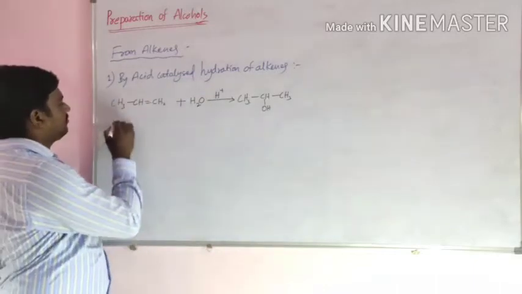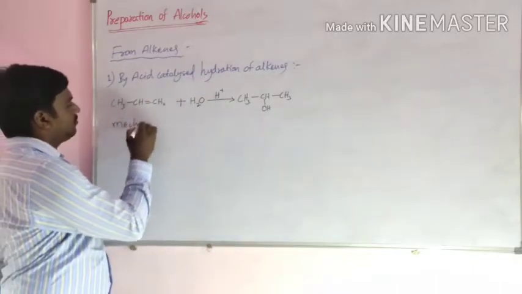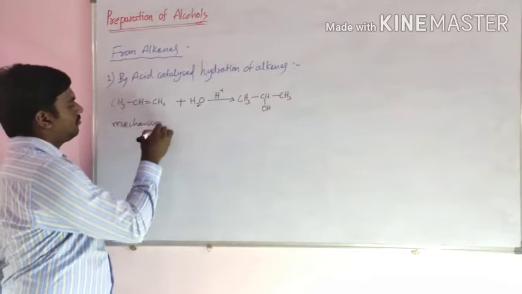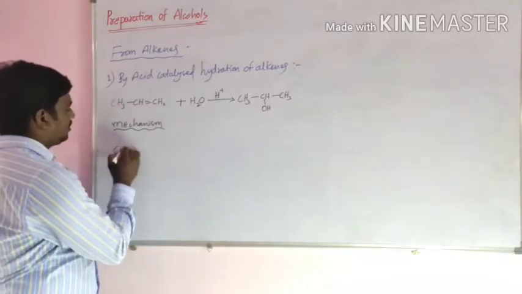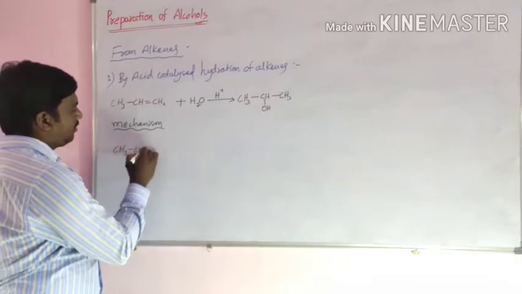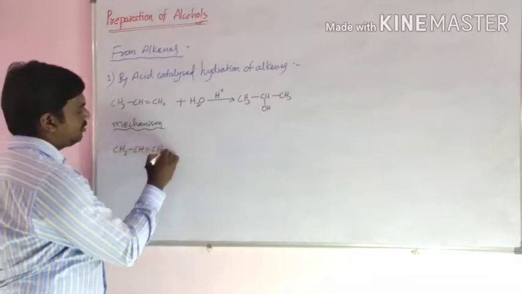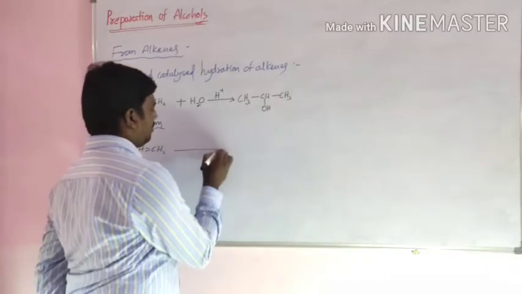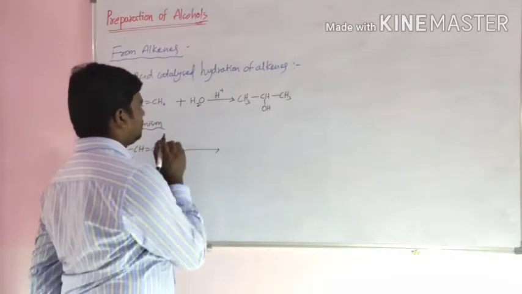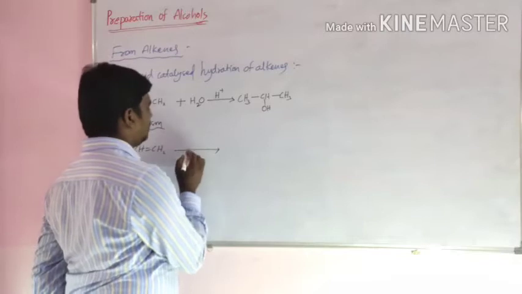Mechanism. Here CH3CH=CH2 reacts with mineral acid.